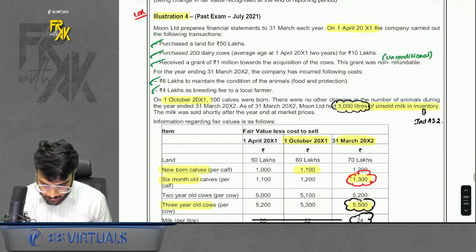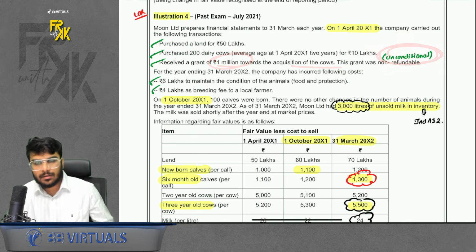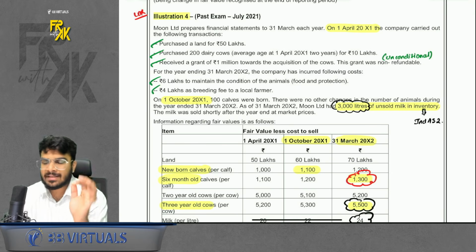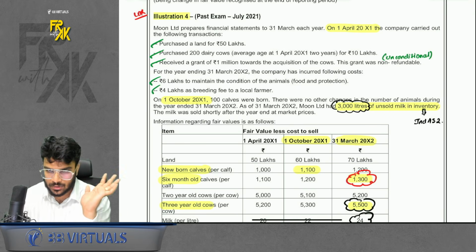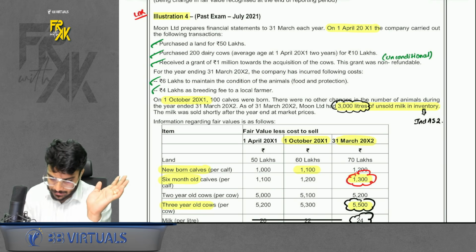Achha. Then what did we have? We received a grant, which was unconditional, non-refundable. The grant point we did not revise, but let me tell you, whatever grant you get, if it is unconditional, you will book immediately in profit and loss. So we booked in profit and loss. Then we incurred certain expenditure, booked in profit and loss.